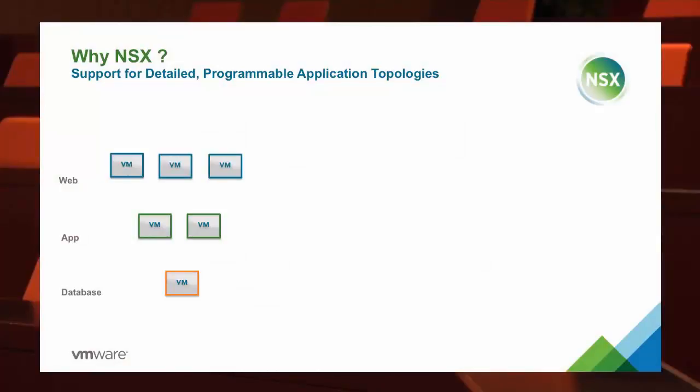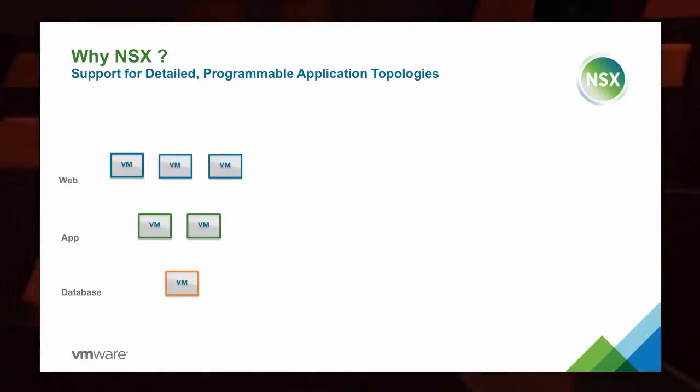So if we talk about the integration of NSX and vRealize Automation, let's start with asking ourselves, why NSX? Well, why we would leverage NSX inside of this space is because we need to provide support for programmable application topology. So what does that mean? As we're looking at the application tiers that we deal with today, here we have an example of a simple three-tiered application. We have a database, we have load-balanced application servers, and then we have some distributed web servers that are accessing them.